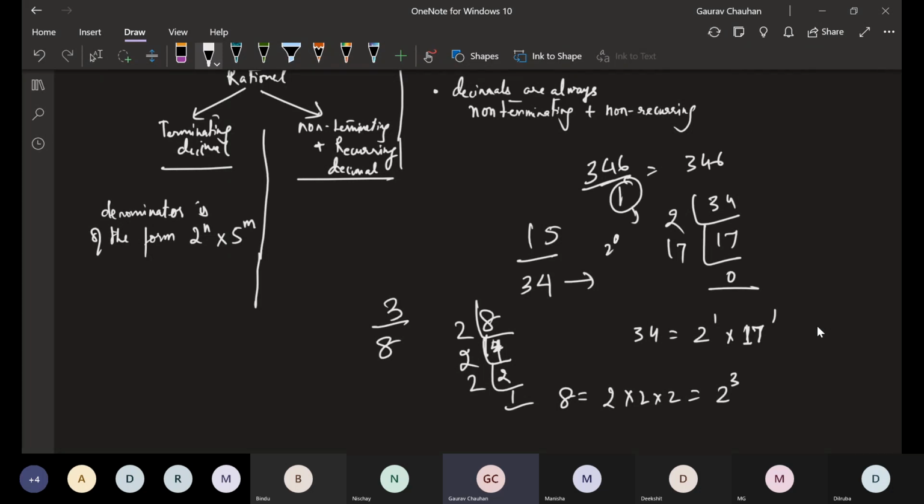It is just basically 2 power 0 into 5 power 0. Anything to the power 0 is 1, reminding you of that. So here also it will terminate. Here it will not terminate.